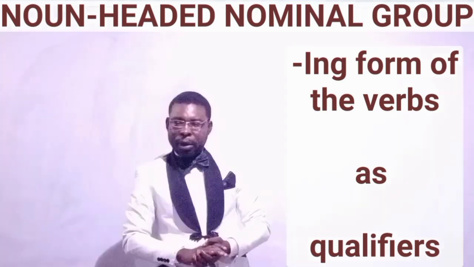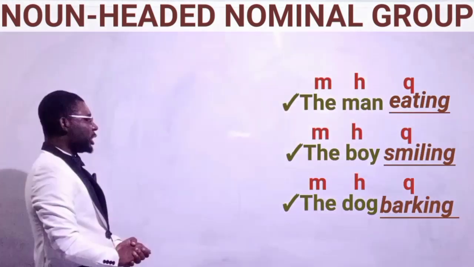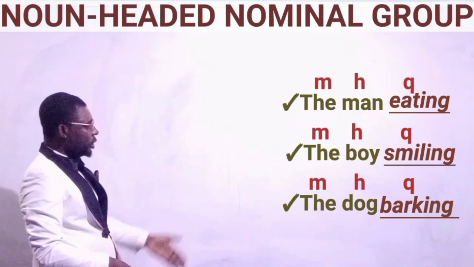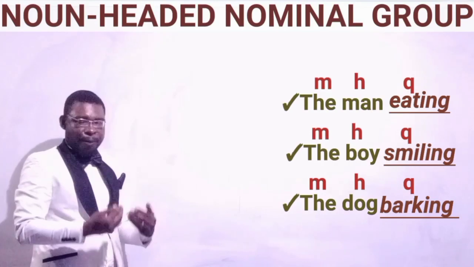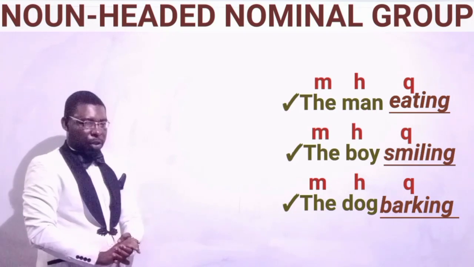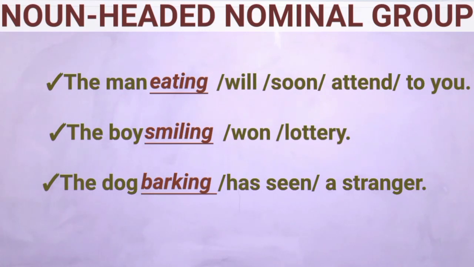Take for instance, in these expressions: the man eating, the boy smiling, the dog barking. All these underlined -ing forms of verbs are performing the functions of qualifiers in these nominal groups. Let's have them in clauses. The man eating will soon attend to you. The boy smiling won lottery. The dog barking has seen a stranger, etc.